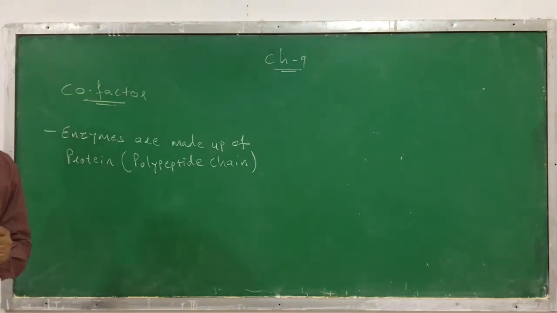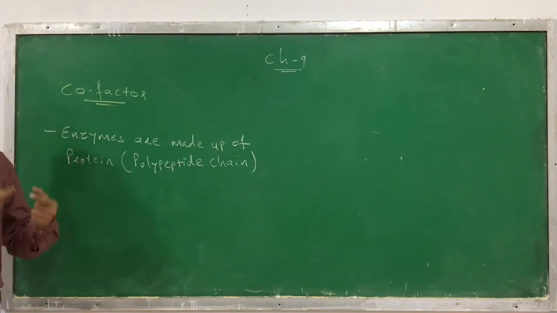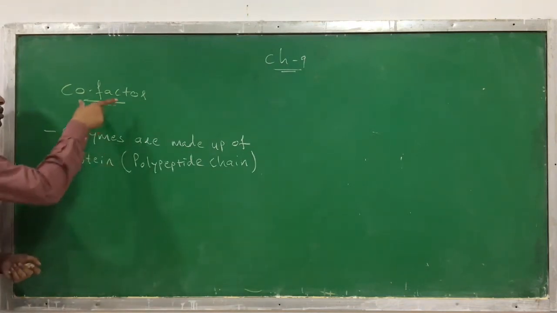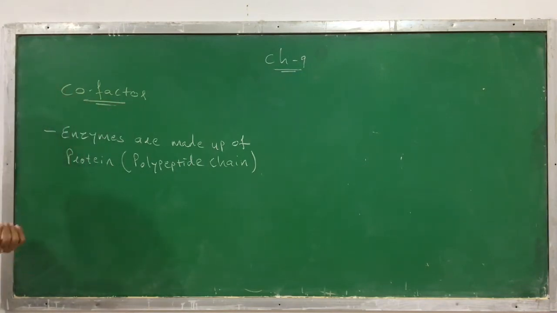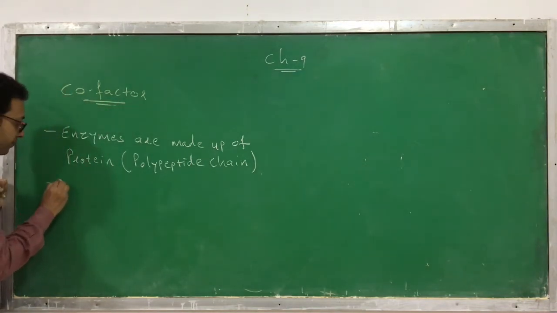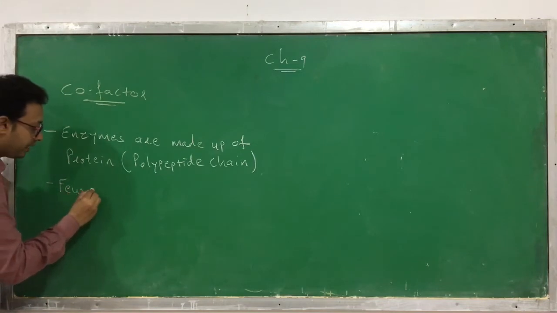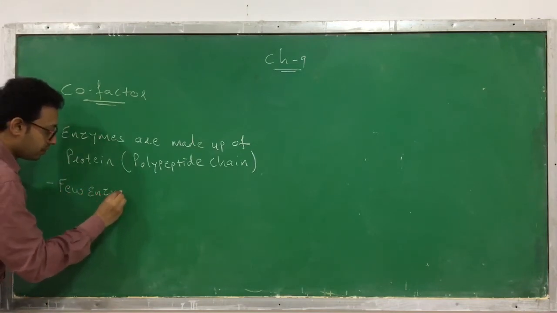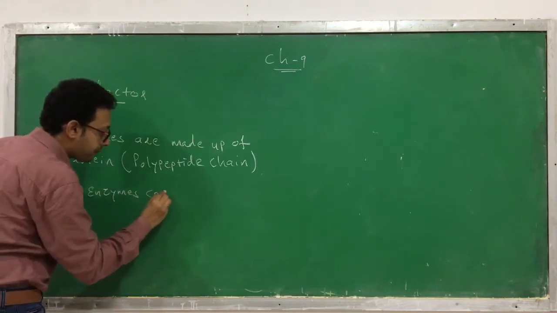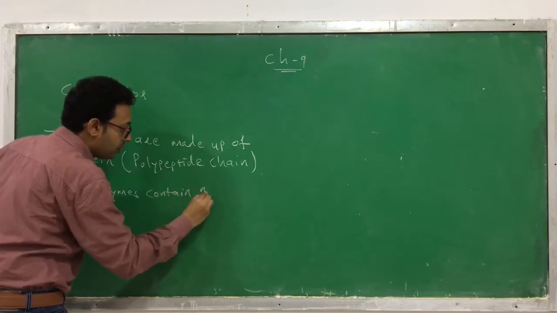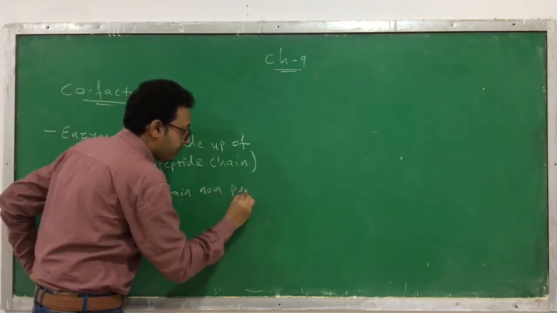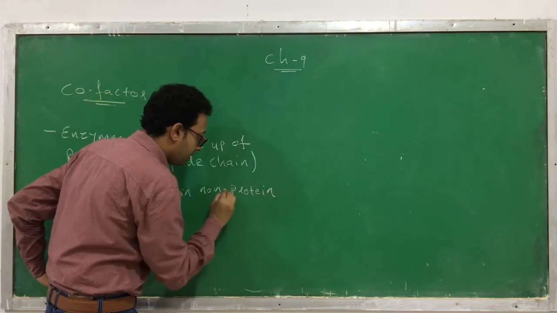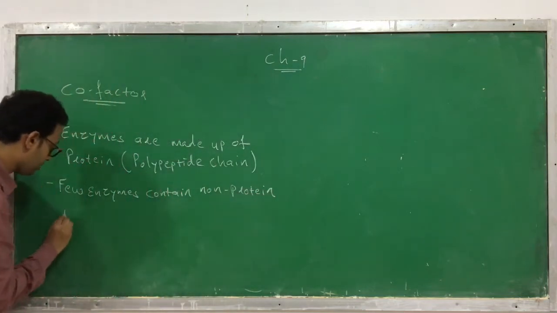But in some enzymes, apart from the protein, you can also find a non-protein part, and this non-protein part is called a cofactor. Remember, it is a non-protein portion.